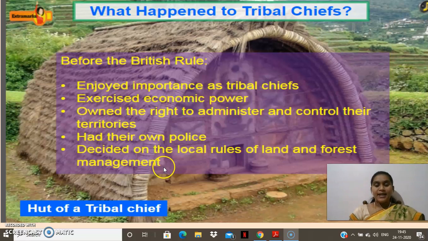Okay, so you people are understanding, right? In today's class, we understood about the settled cultivators and the views of the British. The major view of the British was that they were not happy with the shifting cultivators, the people who used to move from one place to another. They could not implement any of their ideas and control them. That is the reason they wanted all the tribals to settle in one particular place and be like common peasant cultivators. That would help them to control and administer them.